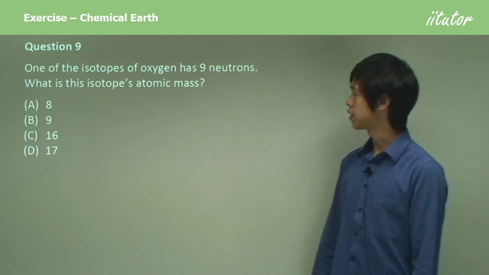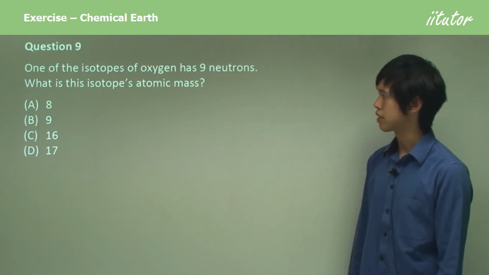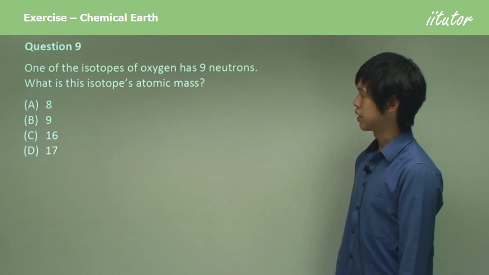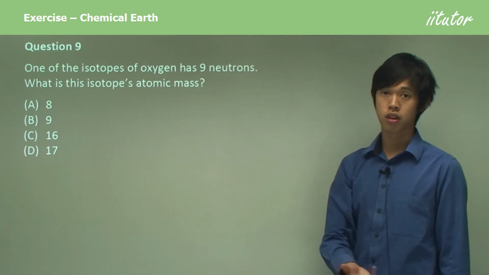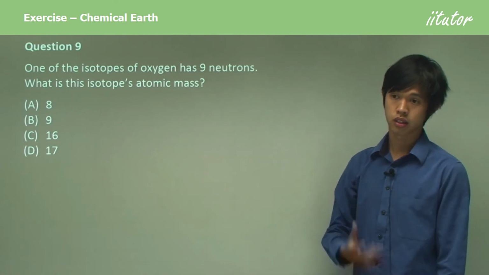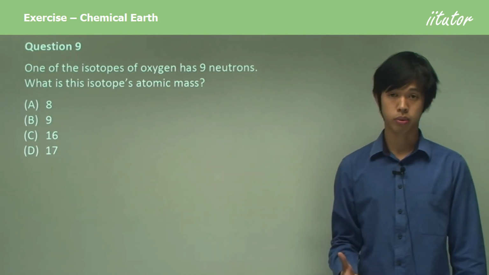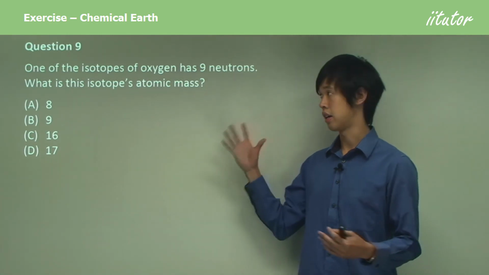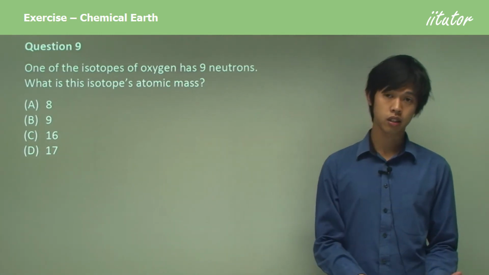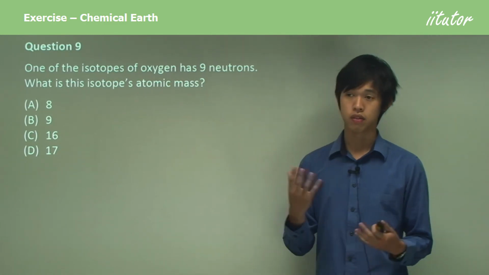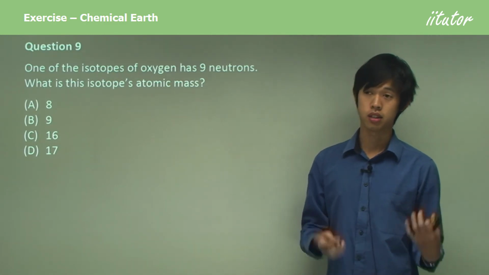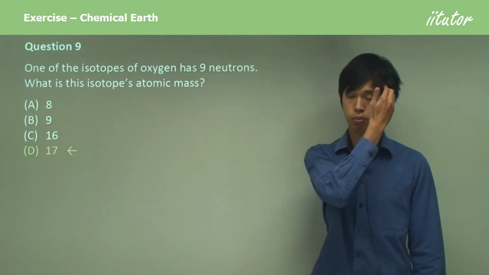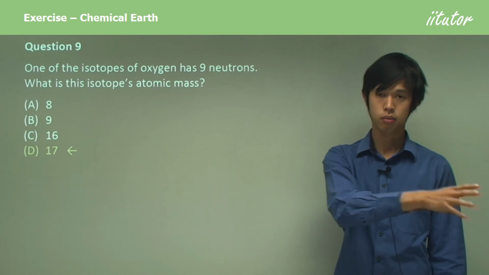One of the isotopes of oxygen has 9 neutrons. What is this isotope's atomic mass? Okay, so it's simply 9 plus the number of protons. So how many protons does it have? Well, if you look on your periodic table, which you should all have with you, you'll see that oxygen is given the atomic number of 8. So if you add 8 and 9, you get 17, and that should be your atomic mass. Okay, that's your atomic mass: the mass of the protons plus the mass of the neutrons.